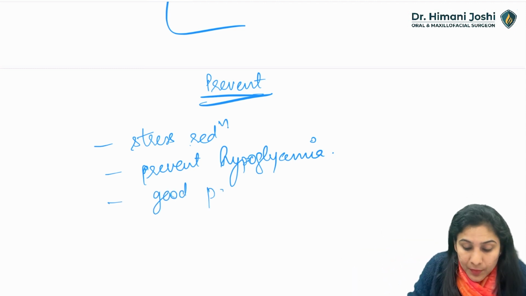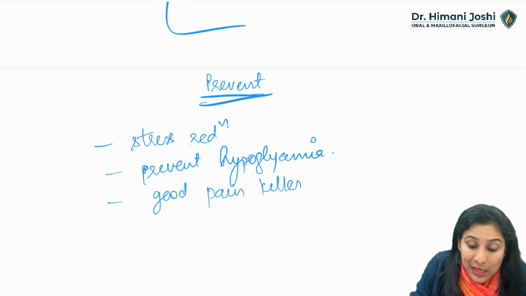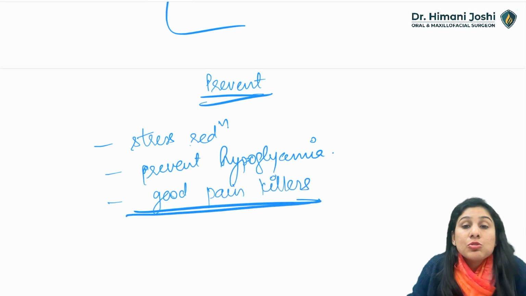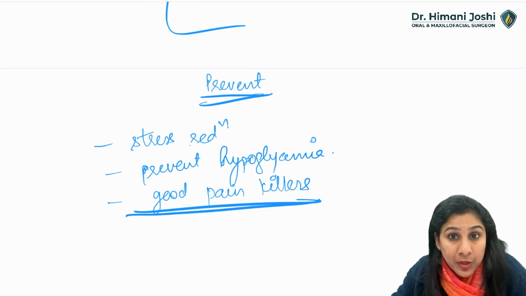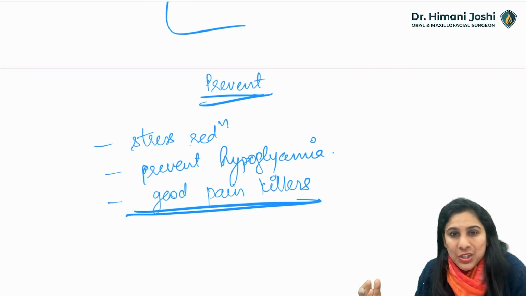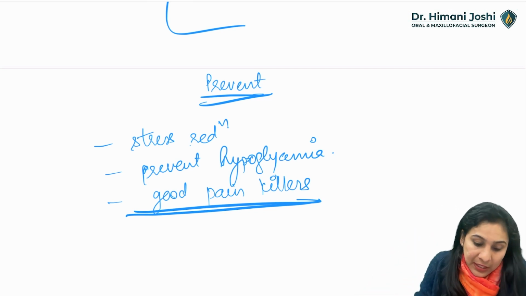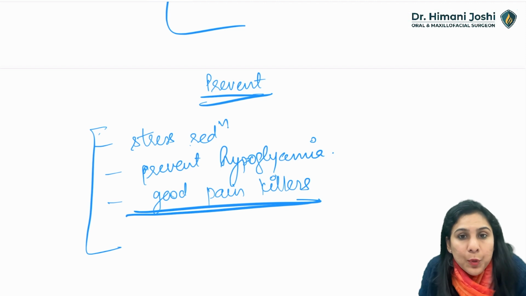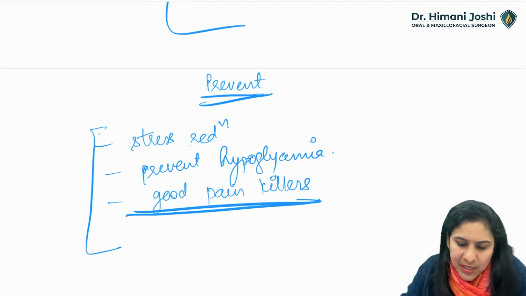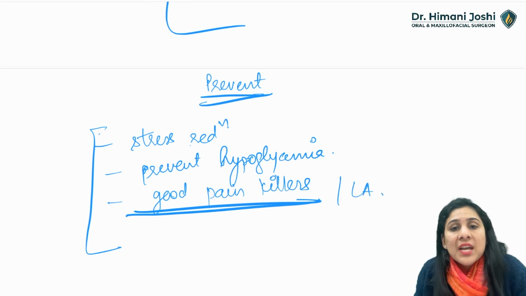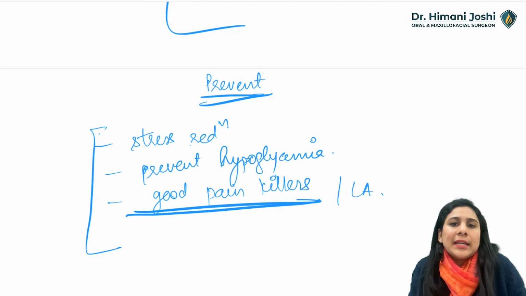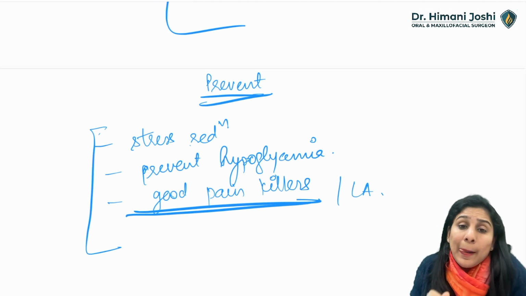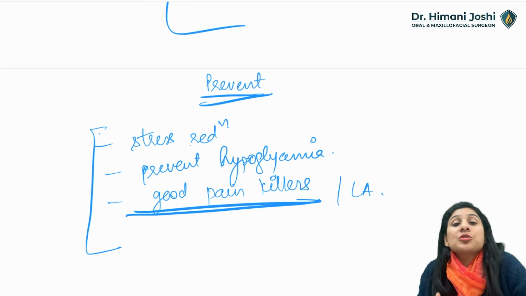Give good painkillers. Analgesia should be good because pain also increases the need for cortisol. Pain is also a very big stressor. So reduce the stress, prevent hypoglycemia, give good analgesia, give good local anesthesia, and usually you will not need any extra steroids in a patient on exogenous steroids.